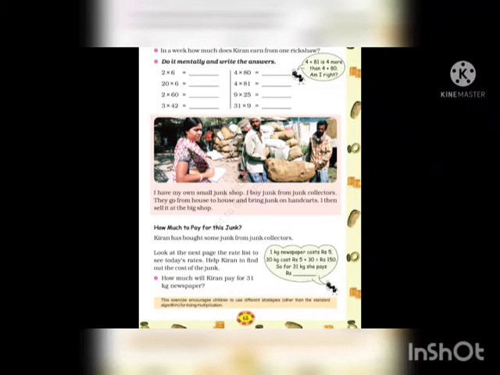So for 31 kg she pays how much? To find out for 31 kg newspaper, we will multiply 31 by 5. So 5 multiplied by 31 will be 155. So 31 kg of newspaper will cost rupees 155. You will do this question in your book only.